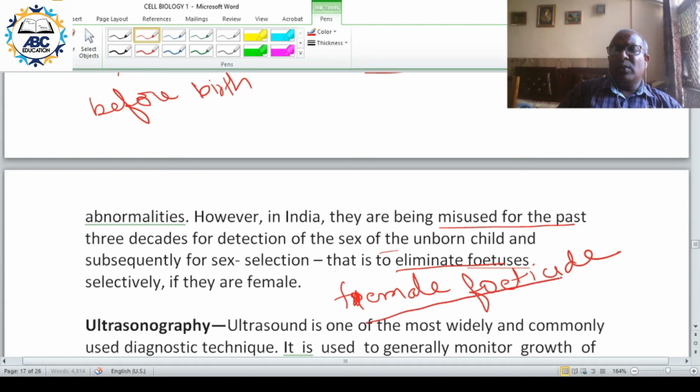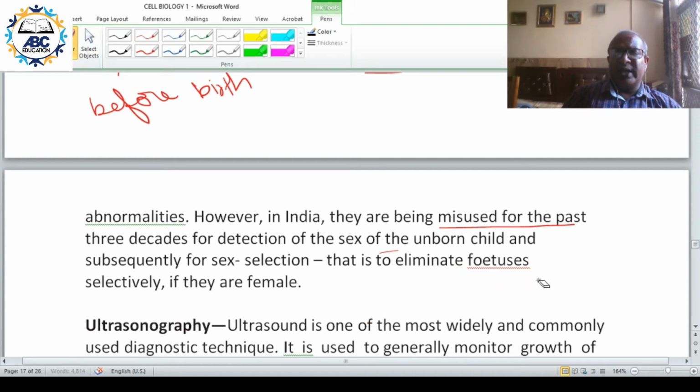The people know the sex of the unborn child, and the fetus is aborted if it is female. This has led to a large scale decline in the sex ratio. The sex ratio has declined due to female feticide.